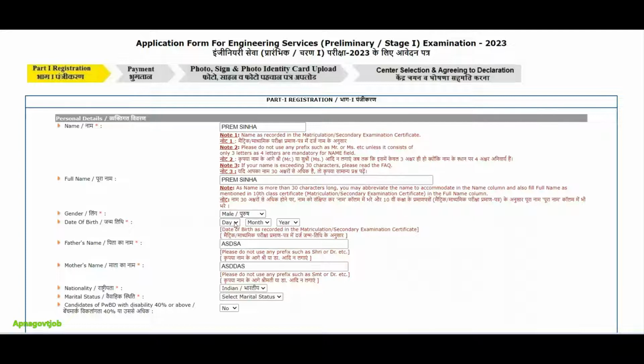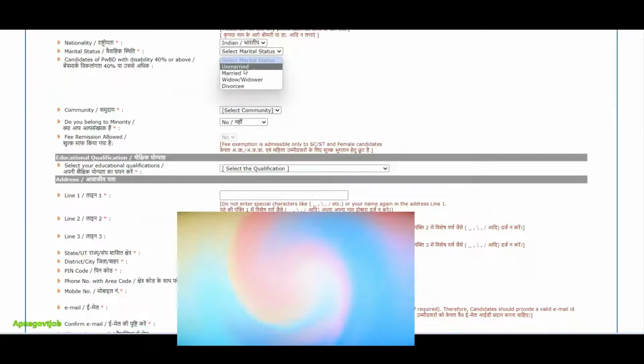Now date of birth. You already selected date of birth, that you will get to see, but if you want to change, then you can't change it also, because it is fixed now. Everything is fixed because we already entered these things at the time of new registration. Next thing, select your marital status properly.